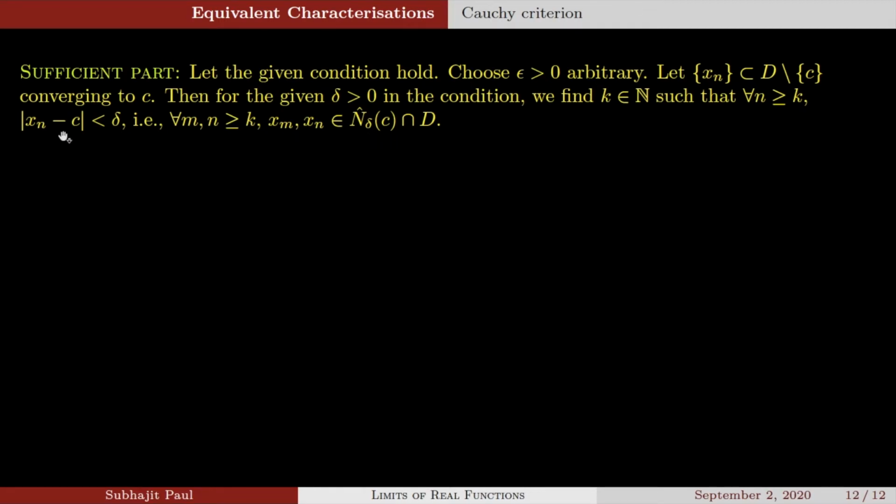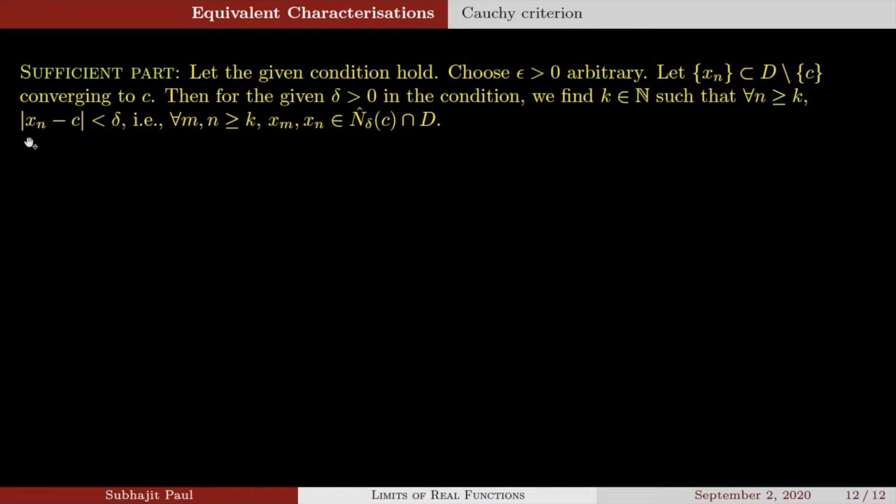Because mod of xn minus c less than delta means xn is in the delta neighborhood of c. What is the delta neighborhood of c? It is the collection of all those real numbers which are within less than delta distance from c, so c minus delta to c plus delta. That is your delta neighborhood of c, not deleted.